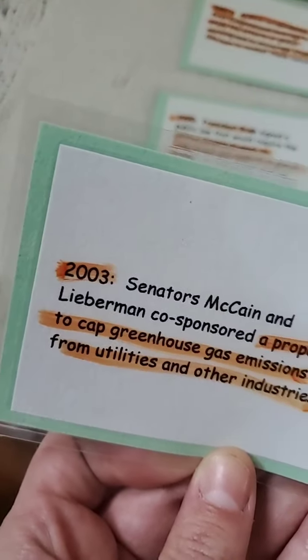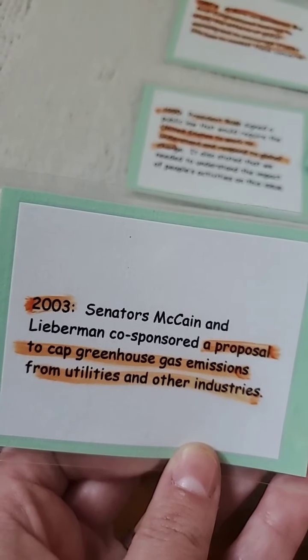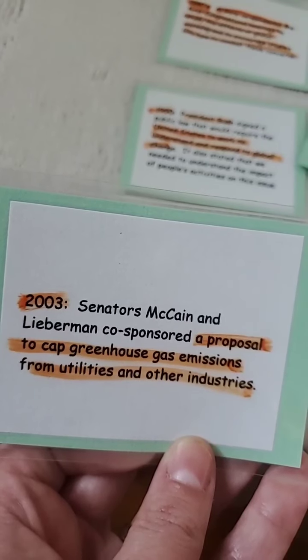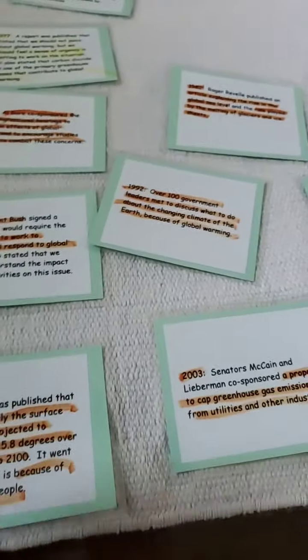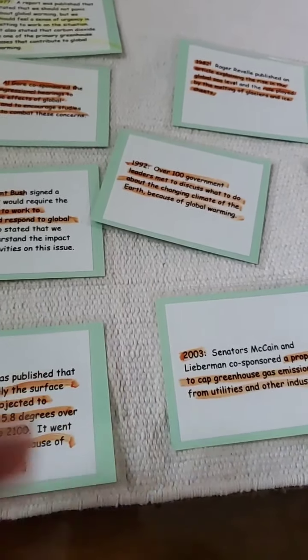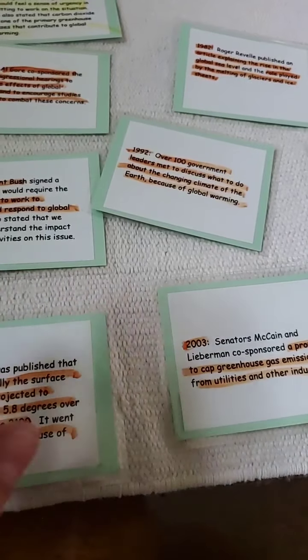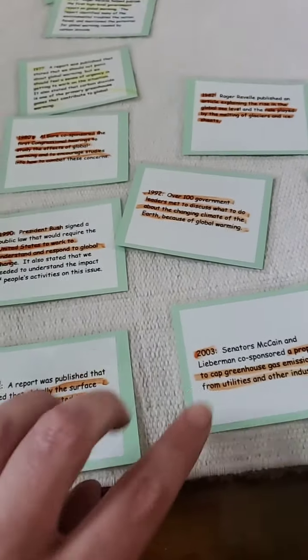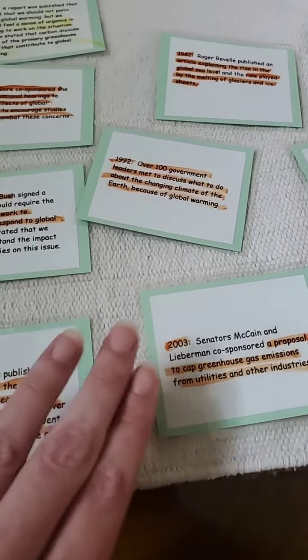Okay. And then in 2003, 2 years later, Senator McCain had a proposal to cap greenhouse gas emissions for the utilities and their industries, which is really awesome. What this does is it allows companies to only have so many emissions go out of their business, and they can't just do whatever they want, okay? Because before then, they were just pumping out whatever they wanted, and so this was putting a cap on it. Okay, obviously with every bill, there's always some things that can be changed and improved, but this was a step forward in what we needed, okay?